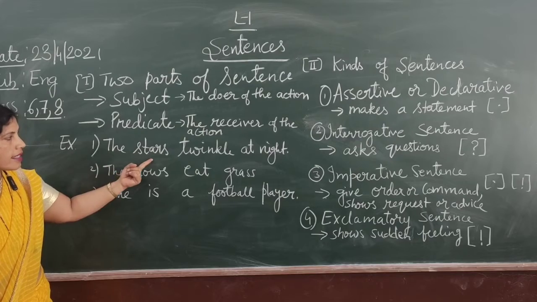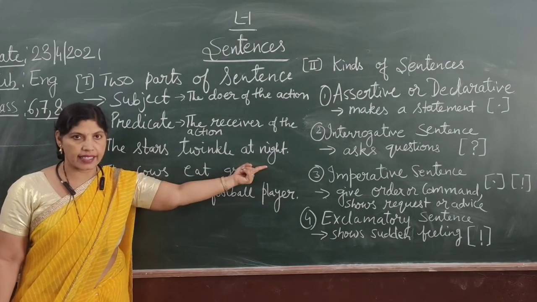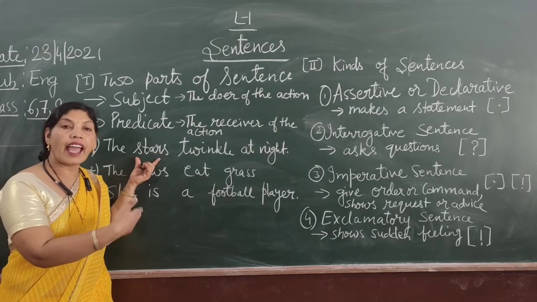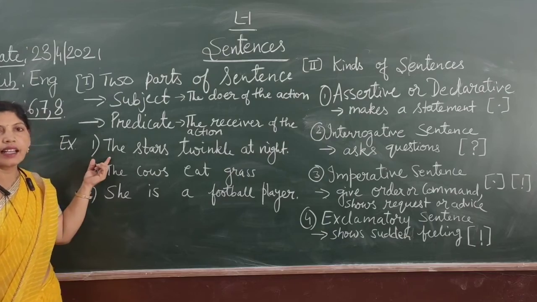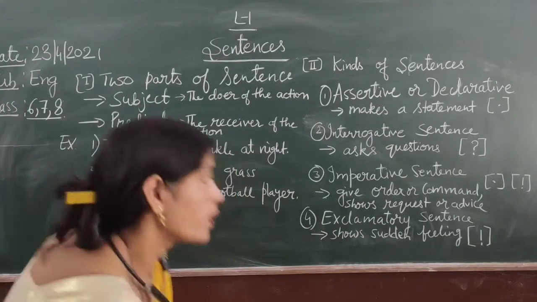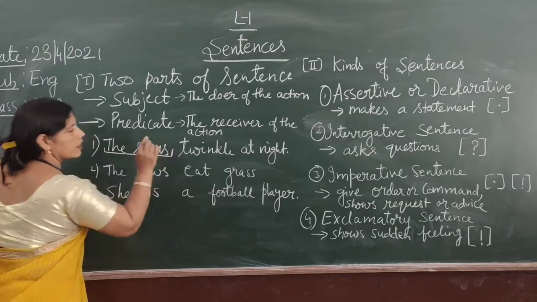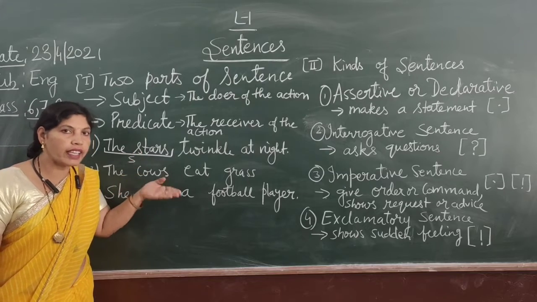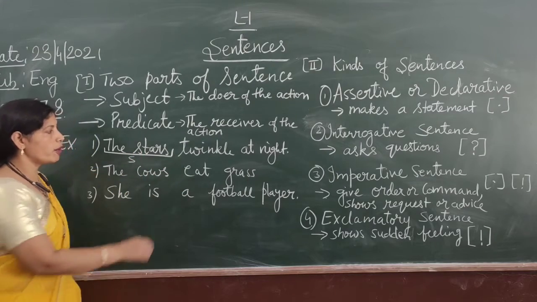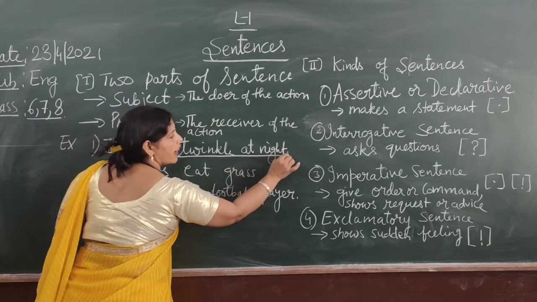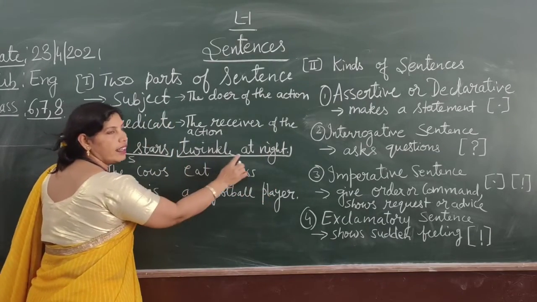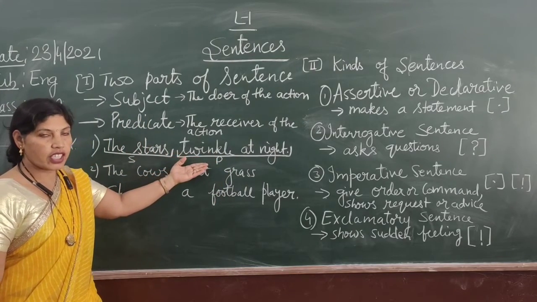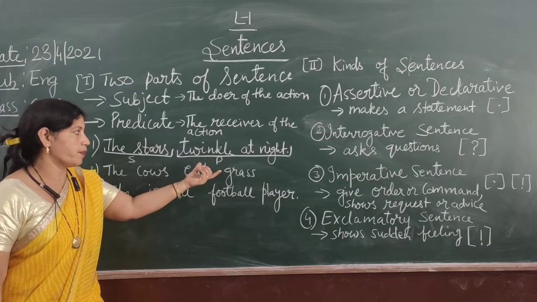See, the stars twinkle at night. Here, the stars is performing action. So, this is the subject. So, this part, the stars, is subject. Why? Because it is performing an action. What action it is performing? Twinkle at night. Twinkle at night is the predicate. Okay, children, it is receiving the action.